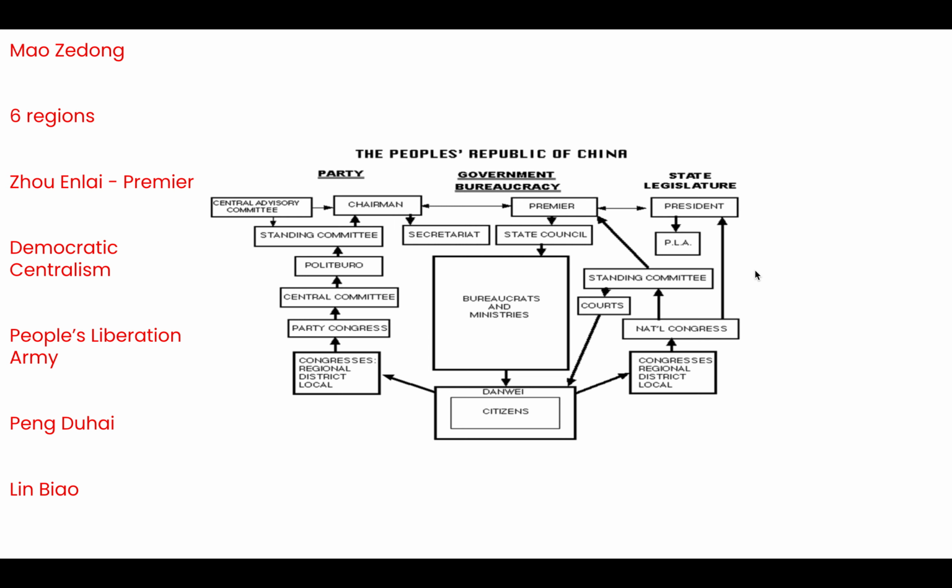So, Peng Dehuai is given responsibility over the PLA in 1950. This is a significant responsibility because the PLA have such an active role in establishing communist control. Peng Dehuai speaks out against the president, okay? And that angers Mao, so what he does in retaliation is replaces him with this man called Lin Biao. Okay, so Lin Biao then becomes head of the PLA in 1956. Okay, and that's important to remember because that helps the rise of the PLA.